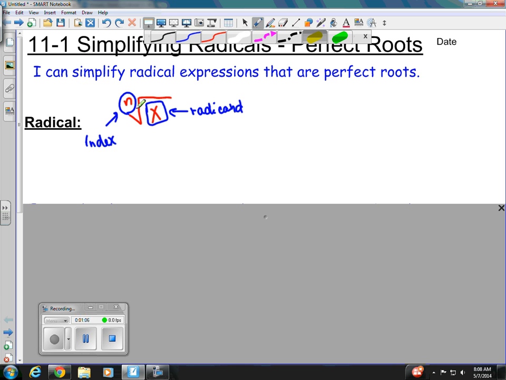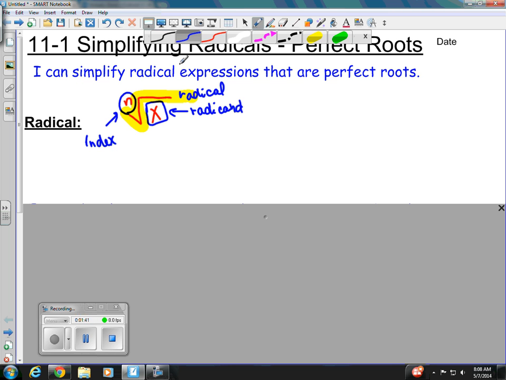And the bar is called a radical. So that's how radicals are set up. You have a little itty-bitty number in front of your radical, and that's your index. He's very important. We'll see more of him in a little bit. Then the bar itself is called your radical, and then the guy underneath the radical is called your radicand.